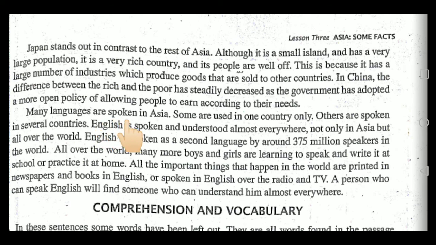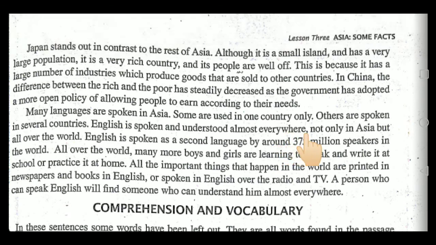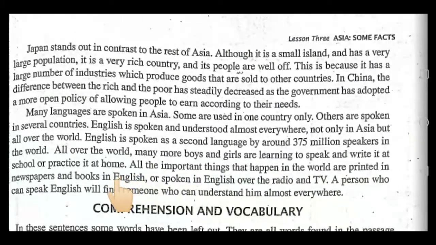Many languages are spoken in Asia. Some are used in one country only, others are spoken in several countries, just like English. English is spoken and understood almost everywhere, not only in Asia but all over the world. English is spoken as a second language by around 375 million speakers in the world. All over the world, many more boys and girls are learning to speak and write it at school or practice it at home. All the important things that happen in the world are printed in newspapers and books in English, or spoken in English over the radio and TV.